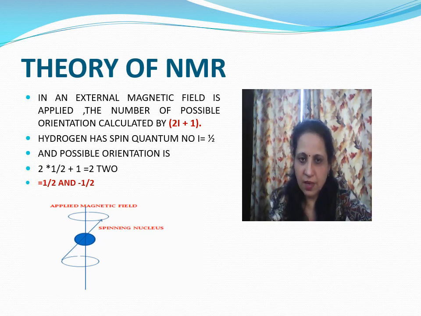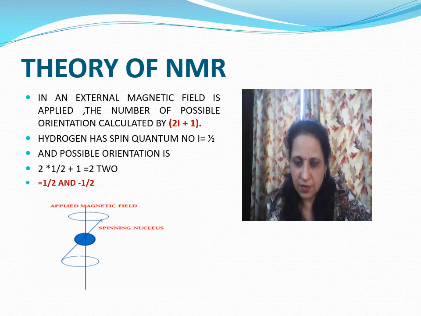When an external magnetic field is applied, the number of possible orientations is calculated by the formula 2I plus 1. For example, hydrogen has spin quantum number I equal to half, so the possible orientations are 2 into half plus 1, that means 2, so we can say plus half and minus half.